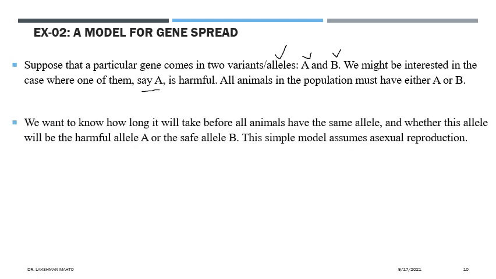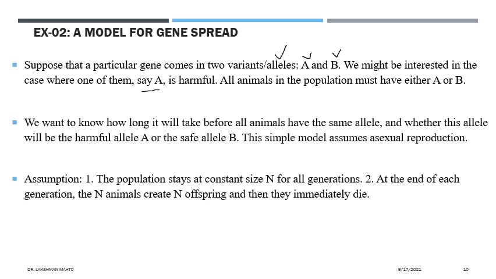So we want to know how long it will take before all animals have the same variant, and whether this variant will be the harmful A or variant B. That is what we have to find out. This simple model assumes asexual reproduction, so we are not going against nature, it is as per nature. So the assumptions come like this.